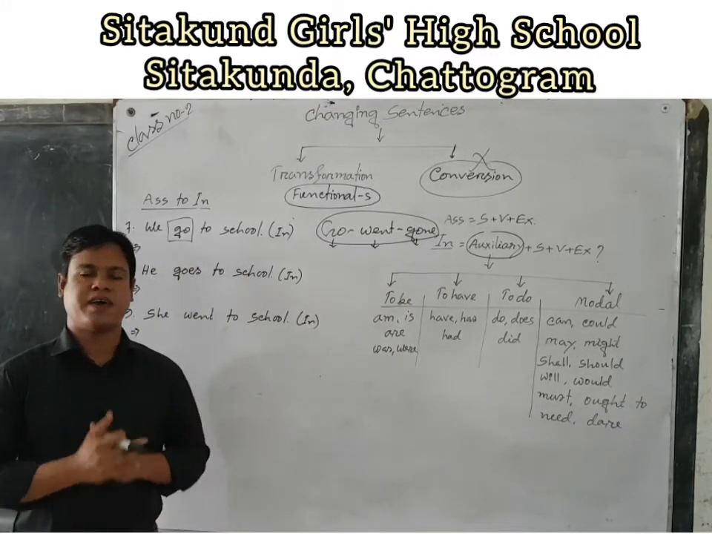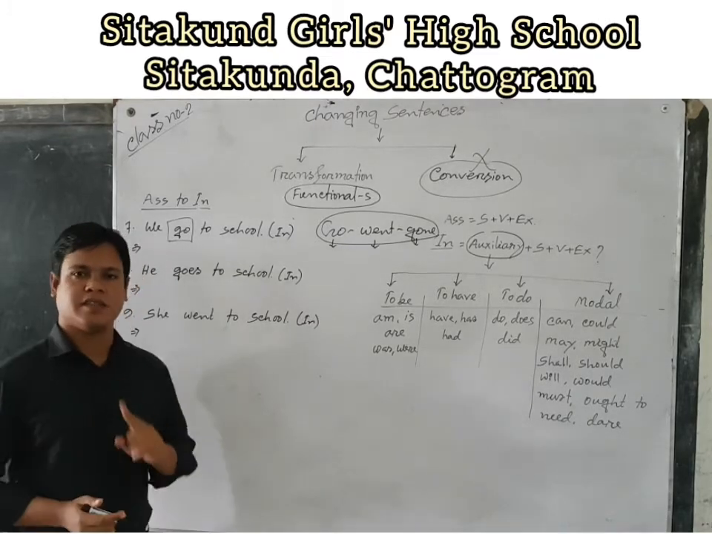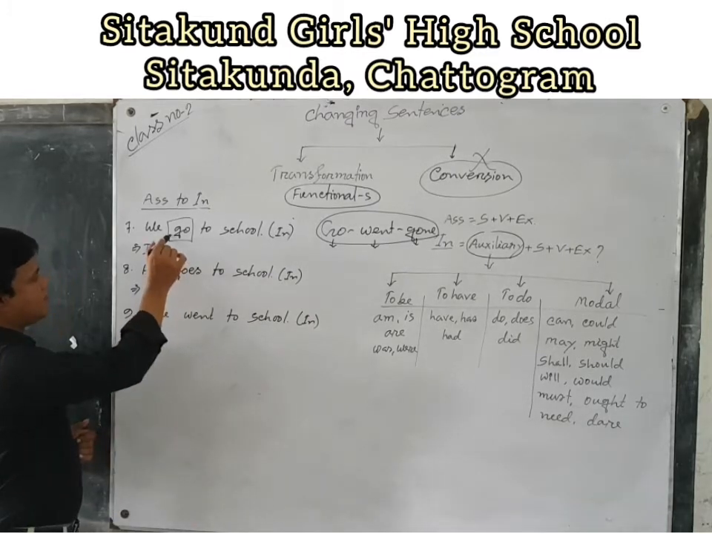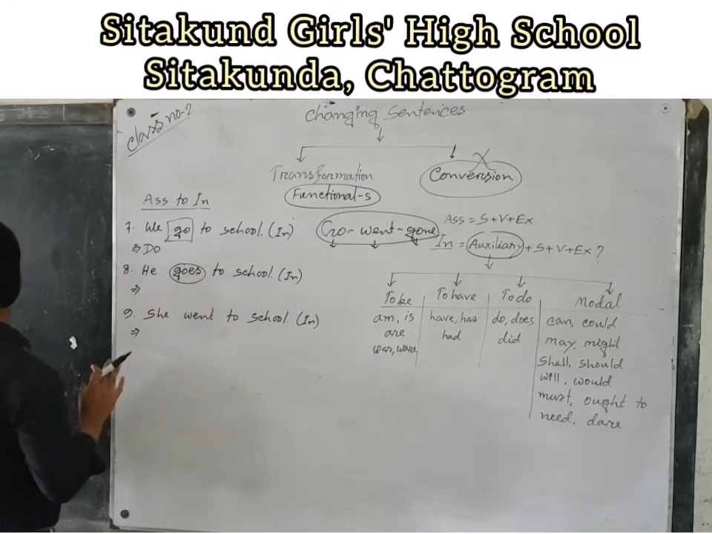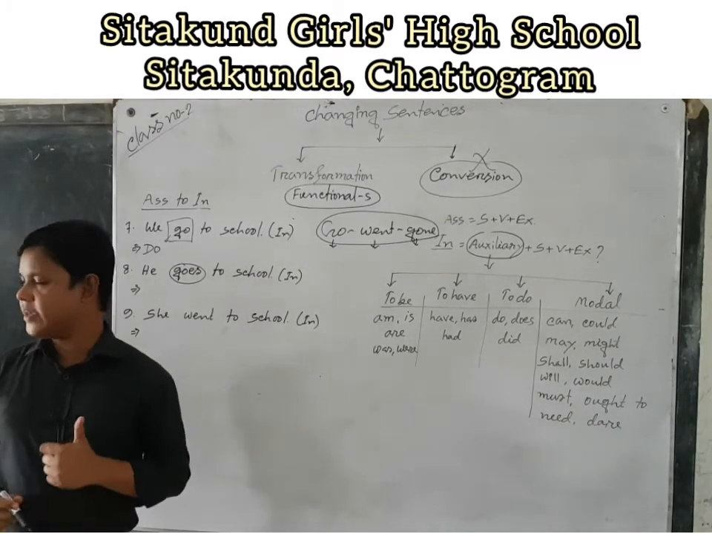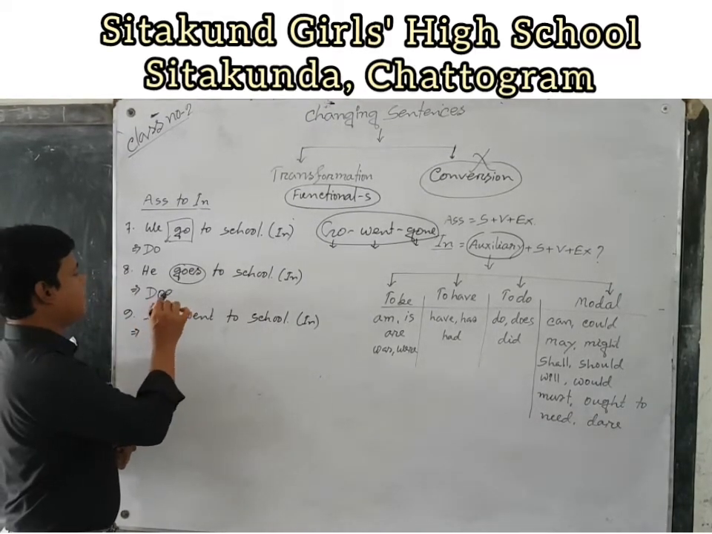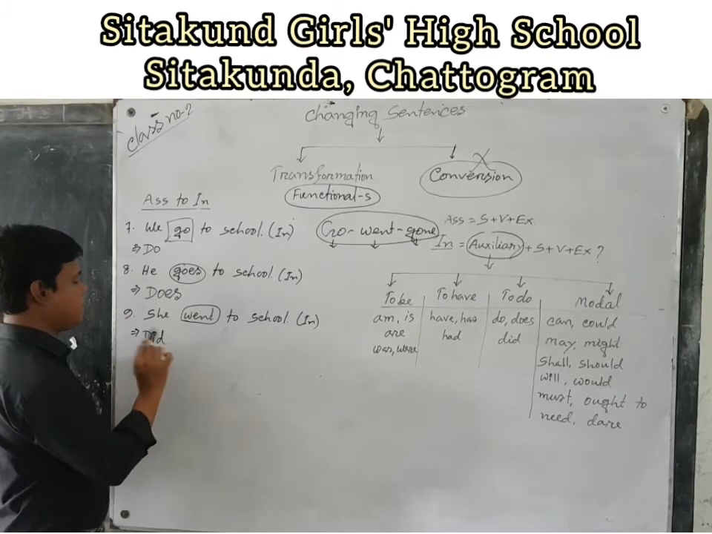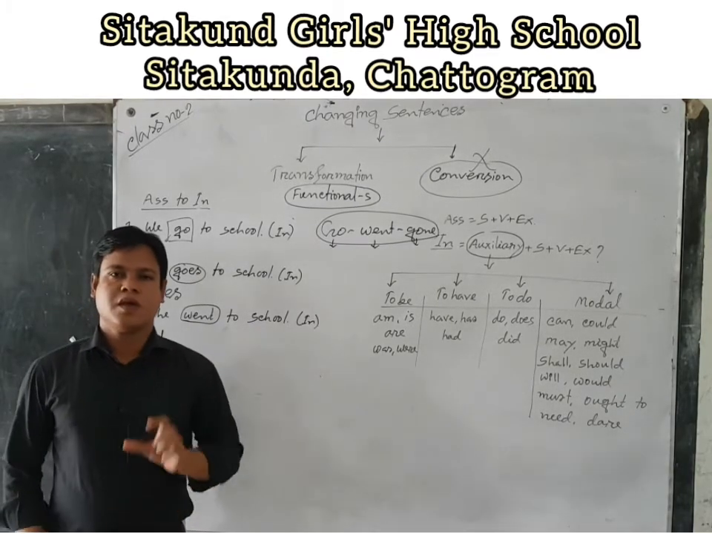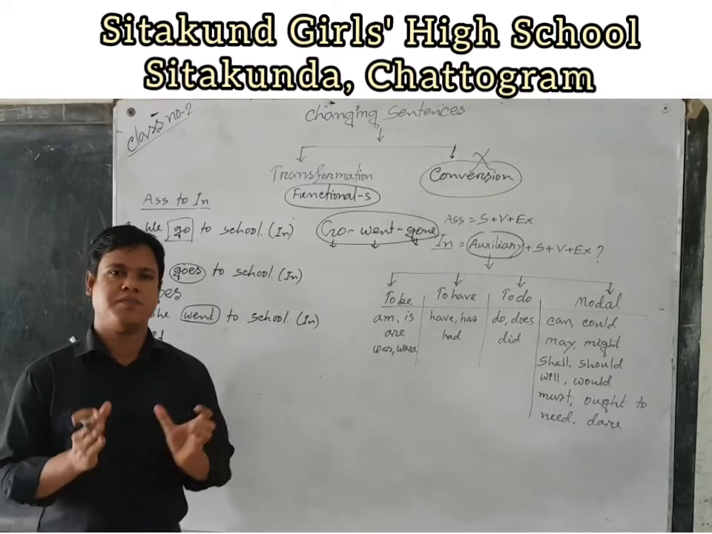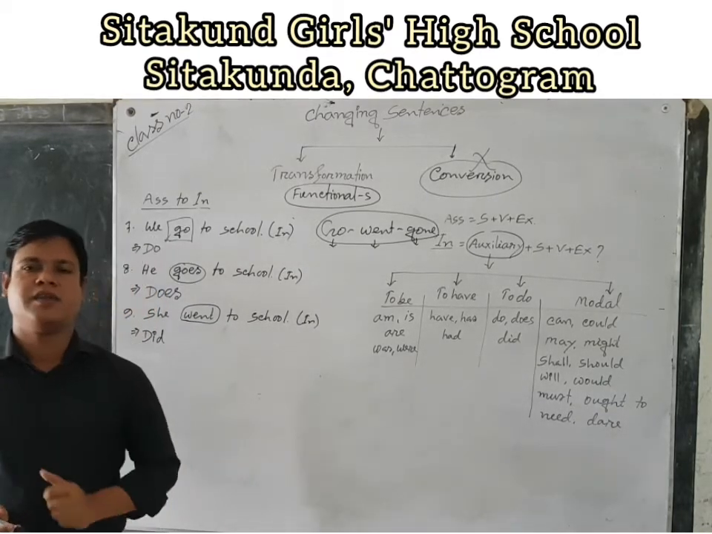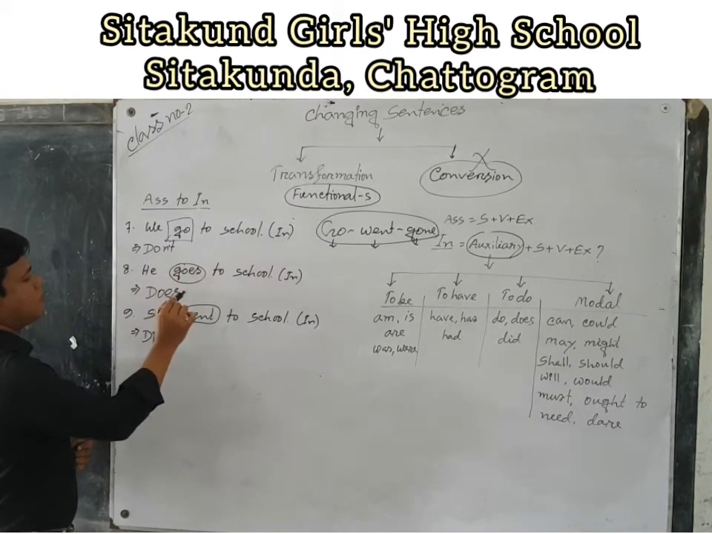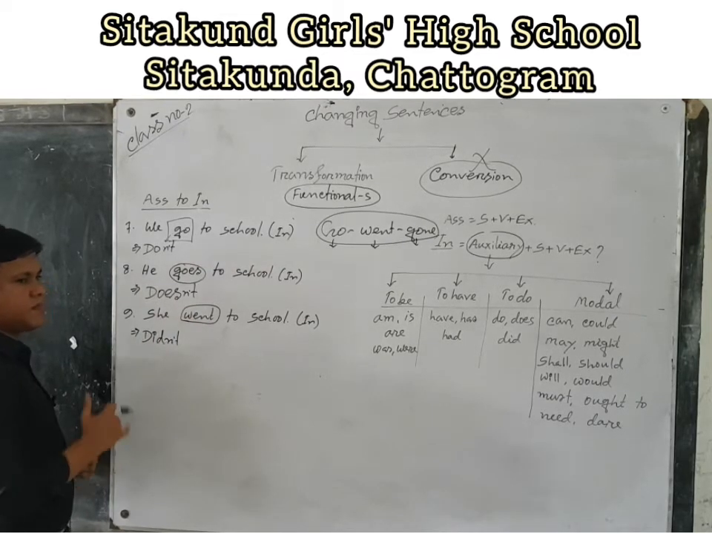If there is a present form verb without s or es in the assertive sentence, then we have to use auxiliary do for the principal verb go. If the verb is with s or es, then we have to use auxiliary verb does, and if there is a past form verb, then we have to use auxiliary verb did. Dear students, we said earlier that if the assertive sentence is affirmative, then the interrogative will be negative. So we have to make the auxiliary negative: don't, doesn't, didn't. Then what can we do?